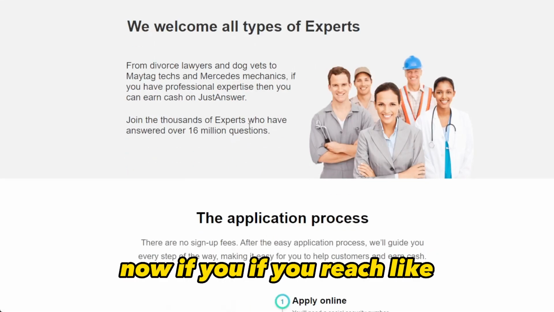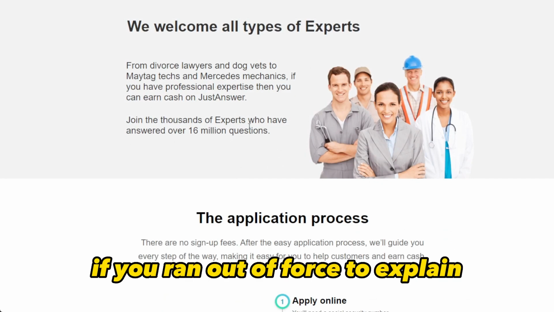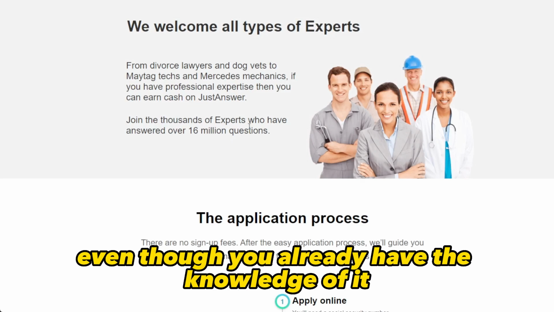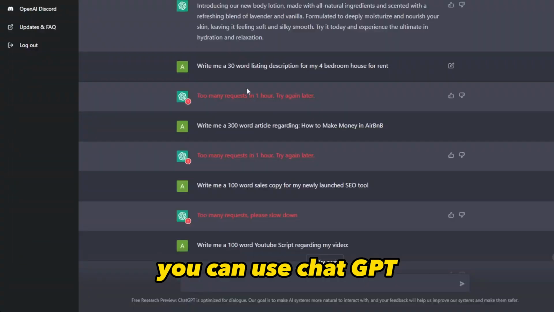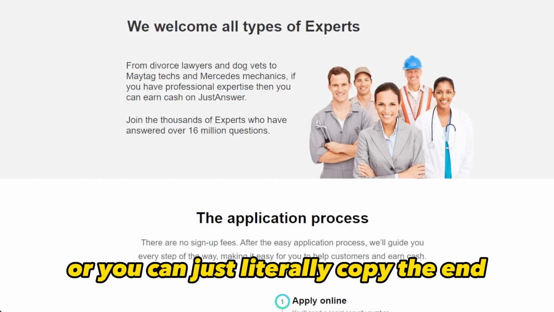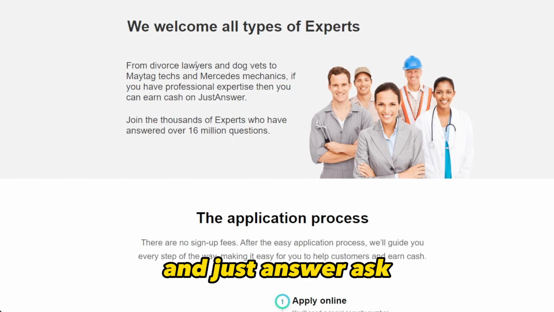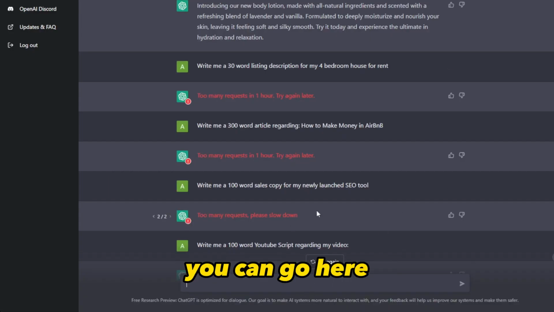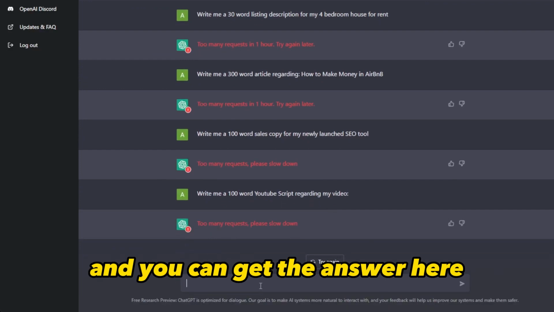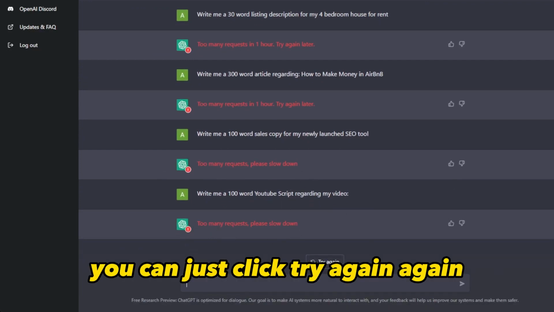You can answer that. Now if you reach something that is too complex to explain, if you run out of words to explain, even though you already have the knowledge of it, you can use ChatGPT. You can extrapolate from what you know, or you can literally copy the question that the clients here in JustAnswer ask. You can go here, paste it here, and you can get the answer here. If you're not satisfied with the initial result, you can just click try again.